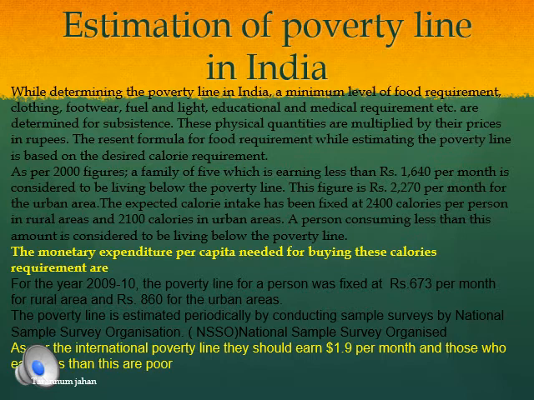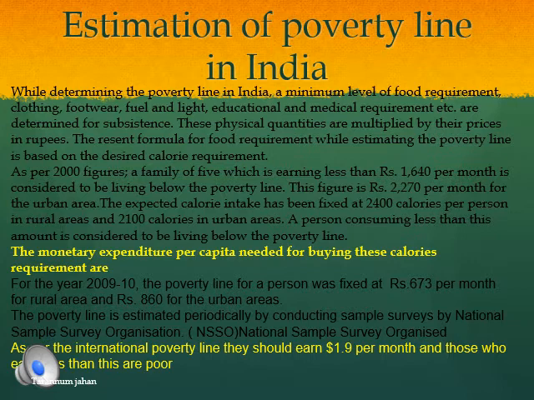So this poverty line is broadly estimated. Periodically, surveys are done by NSSO. These are the people who determine the poverty line, the benchmark, the amount that has to be settled in order to know how much of the population is living above the poverty line and below the poverty line. This is all done by NSSO, which is nothing but the National Sample Survey Organization.